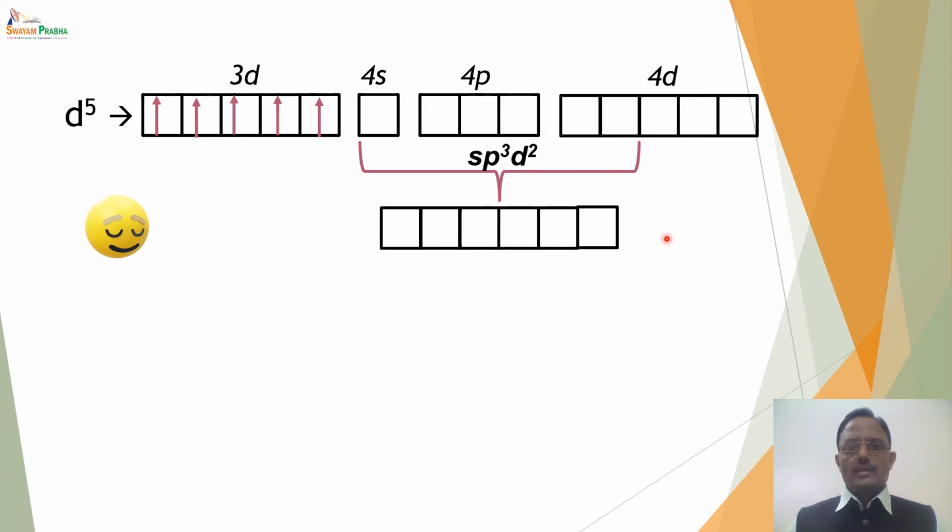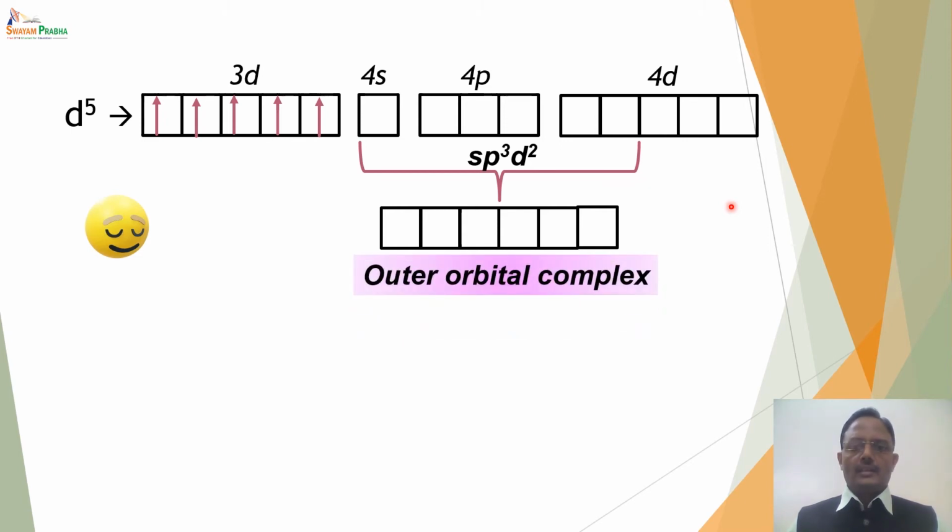And since sp3d2 hybridization is there, the unpaired electrons in the 3d subshell remain as they are, and the complex is said to be an outer orbital complex or high spin complex. Now in this case there are 5 unpaired electrons. They remain intact, similar to what is present in the free metal ion.